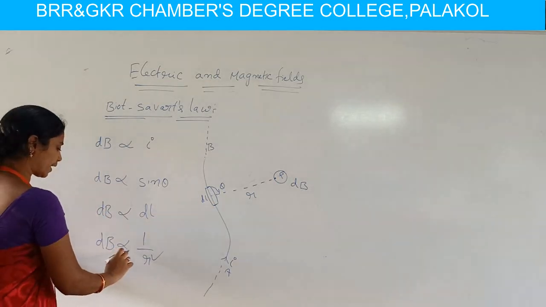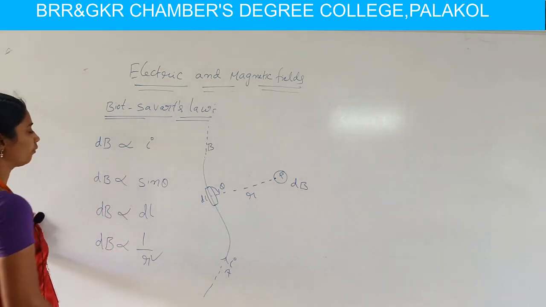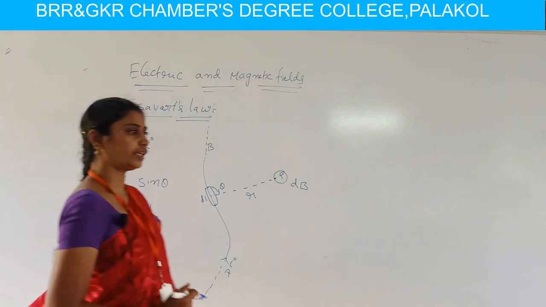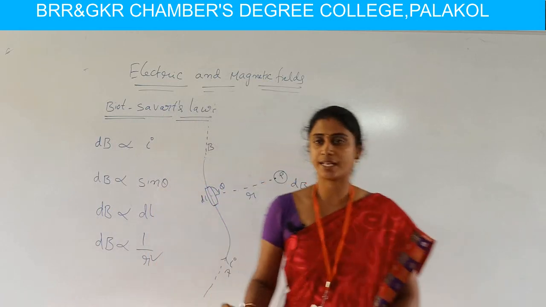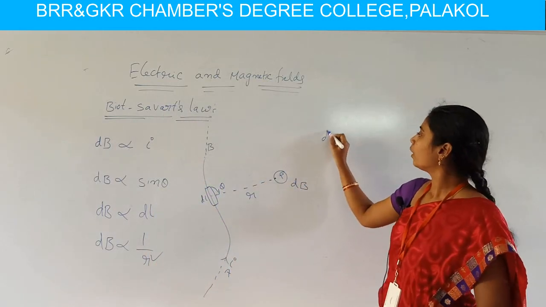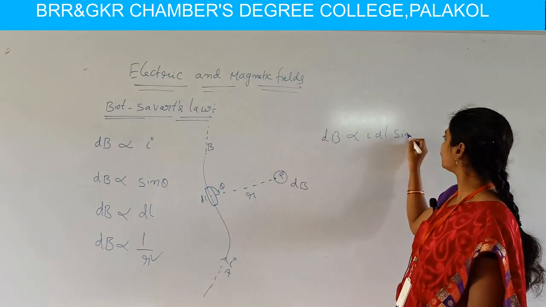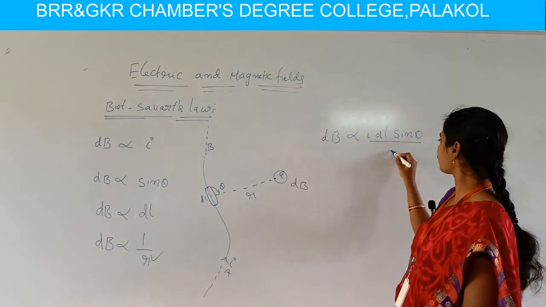Then we can write dB is directly proportional to 1 by r square. From these aspects, they finally concluded that the magnetic field induction for this conductor is dB directly proportional to I dl sin theta by r square.